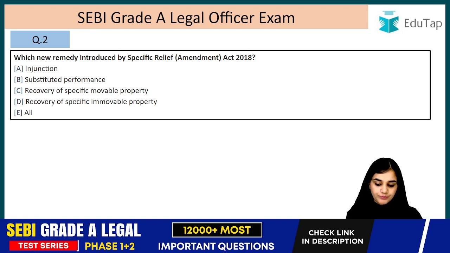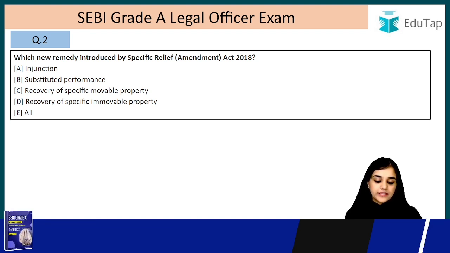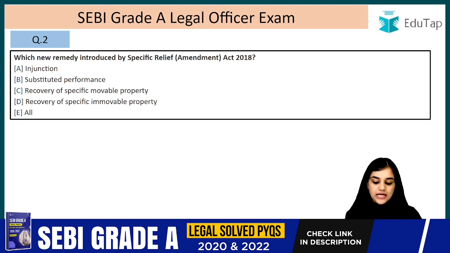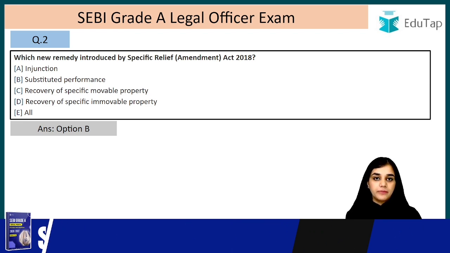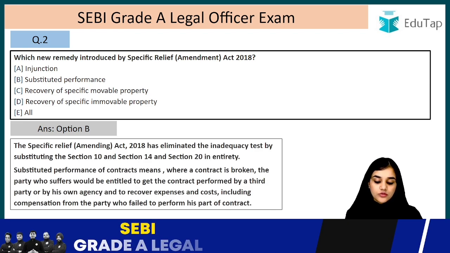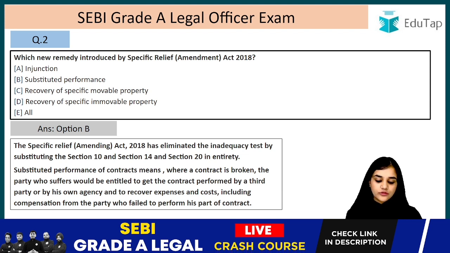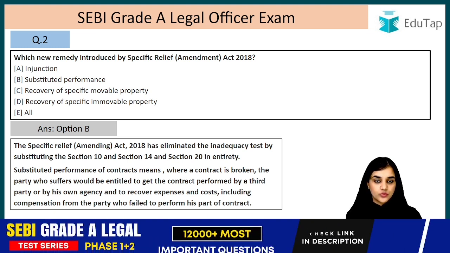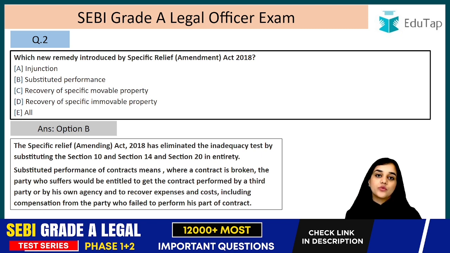Question number 2. Which new remedy was introduced by the Specific Relief Amendment Act 2018? The answer is option B, that is substituted performance. In 2018, there was a major amendment in this act. The Specific Relief Amending Act 2018 has eliminated the inadequacy test by substituting sections 10, 14 and 20 entirely. Substituted performance has been added by this amendment.